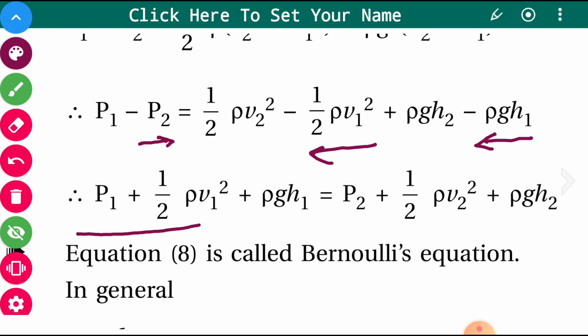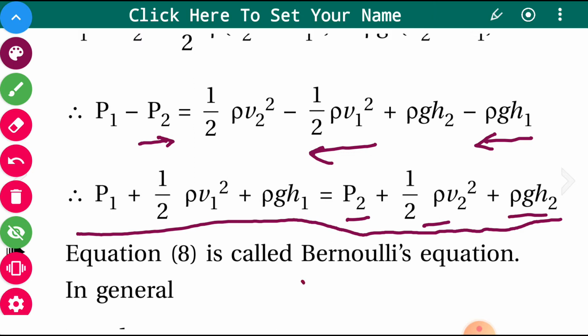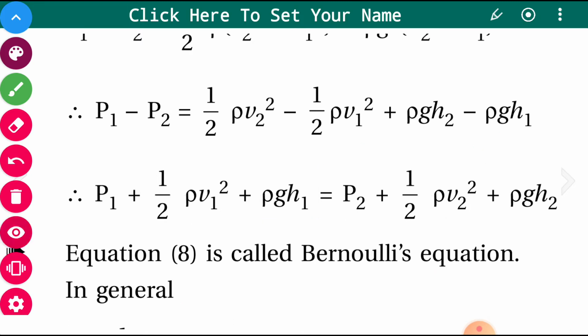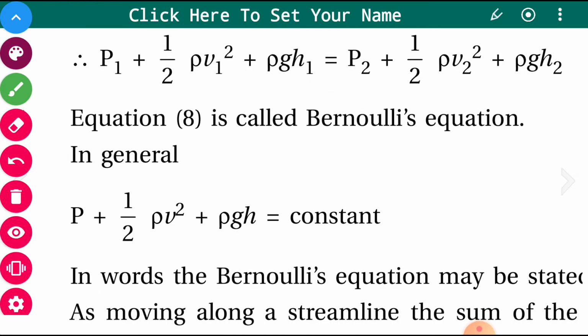So you will get P1 plus 1/2 rho V1 square plus rho g h1 equal to P2 plus 1/2 rho V2 square plus rho g h2. This equation is called Bernoulli's equation. In general we can write P plus 1/2 rho V square plus rho g h is equal to constant.